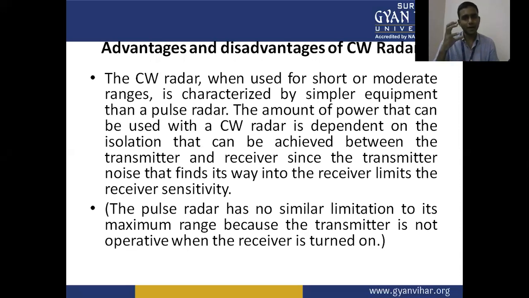The amount of power that can be used with CW radar depends on the isolation that can be achieved between the transmitter and the receiver, since the transmitter noise that finds its way into the receiver limits the receiver sensitivity. The pulse radar has no similar limitation to its maximum range because the transmitter is not operative when the receiver is turned on.